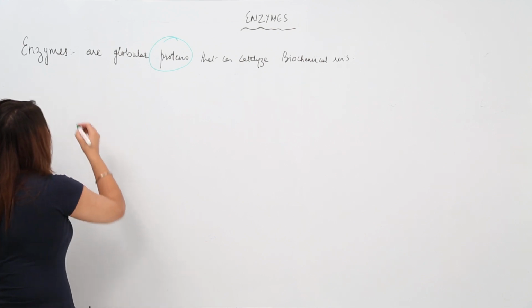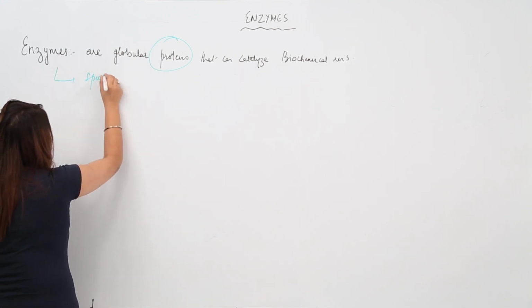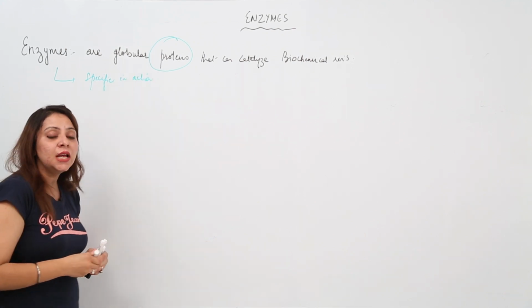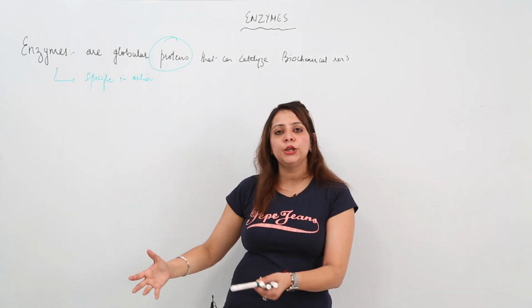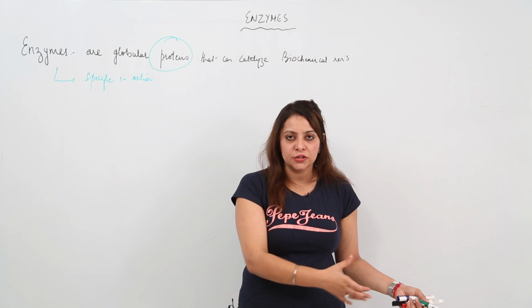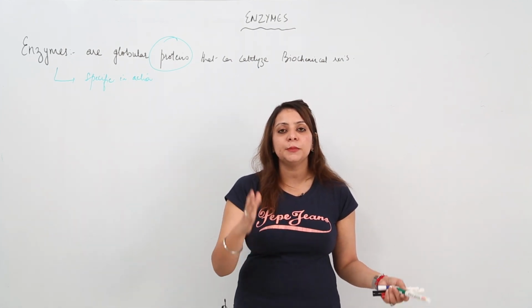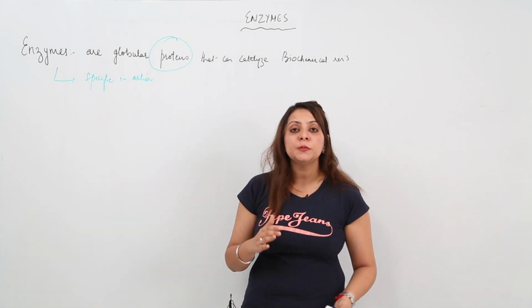And you know that enzymes are very specific in action. That means for a particular reaction, there is a particular enzyme. It's not like we have 5-6 enzymes and we can use any of them in any reaction. They are particular for the given reaction. Their effect is particular, they act on a particular reaction, right? So they are specific in action.